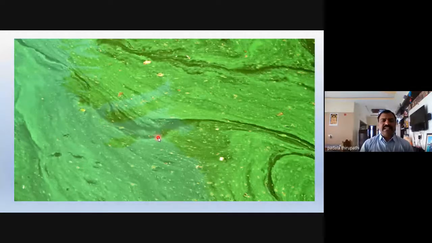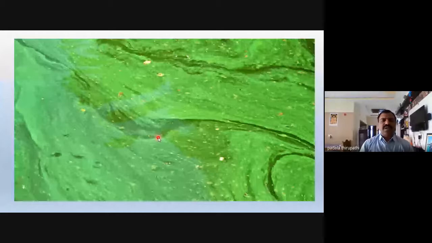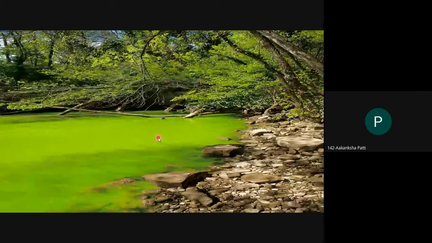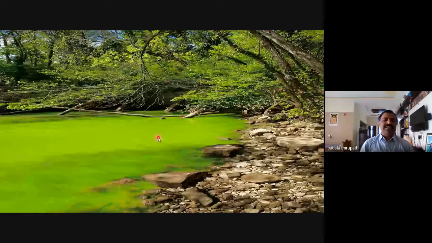Can anybody say, are you able to find this type of water body near your pond or nearest water body? No, sir. It is completely filled with concrete jungle. Why can we find this type of water pond?